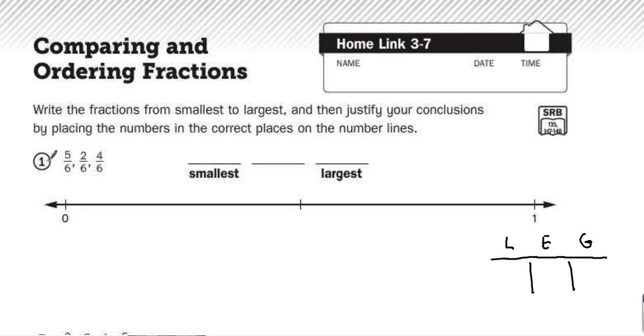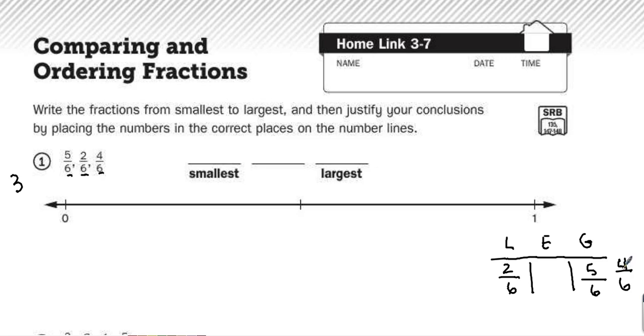But I'm still going to use LEG, and let's think, what is half of the denominator 6? Half of 6 is 3. So 5/6, 5 is greater than 3, so 5/6 is greater than half. 2/6, 2 is less than 3, so 2/6 would be less than half. And 4/6, 4 is greater than 3, so 4/6 would also be greater than half.